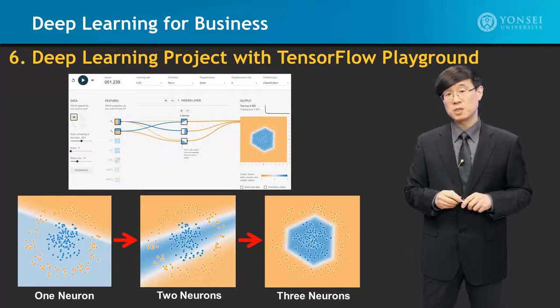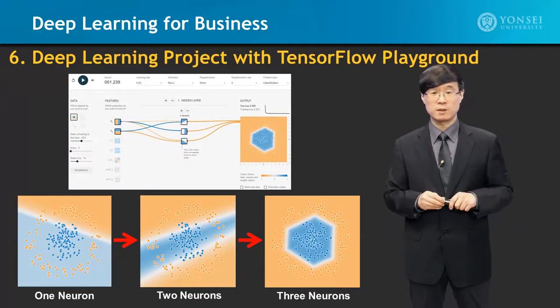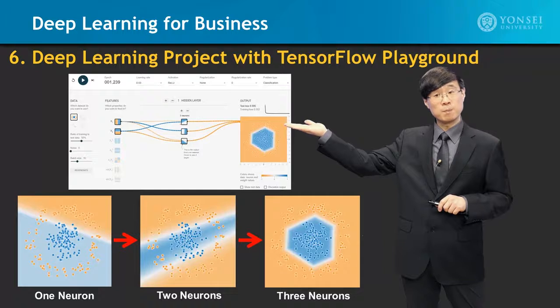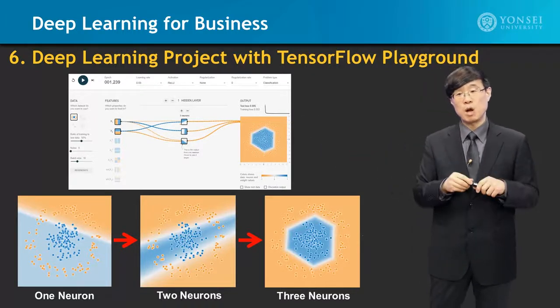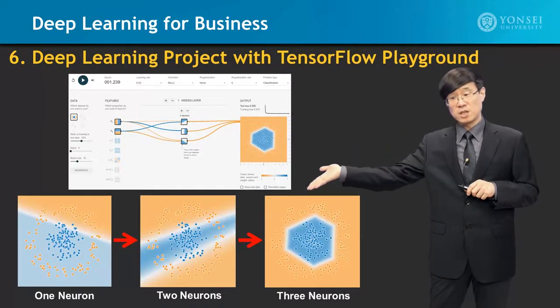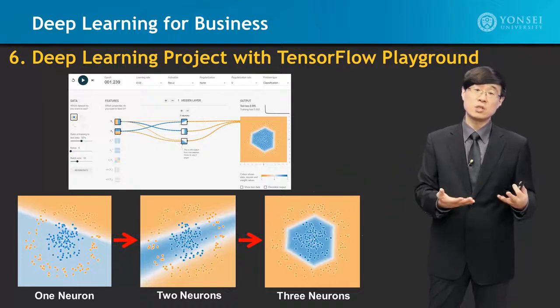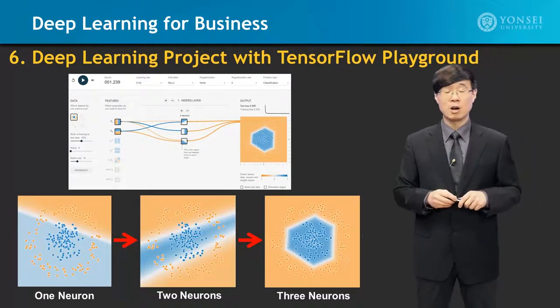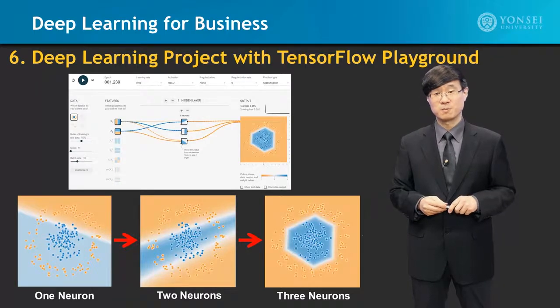Then, in Module 6, we'll go into an actual project. We'll do a deep learning project with TensorFlow Playground, which is this interface right here, and we will do classification problems, where we will increase the number of neurons and increase the number of hidden layers to make it deeper to satisfy our classification project results.